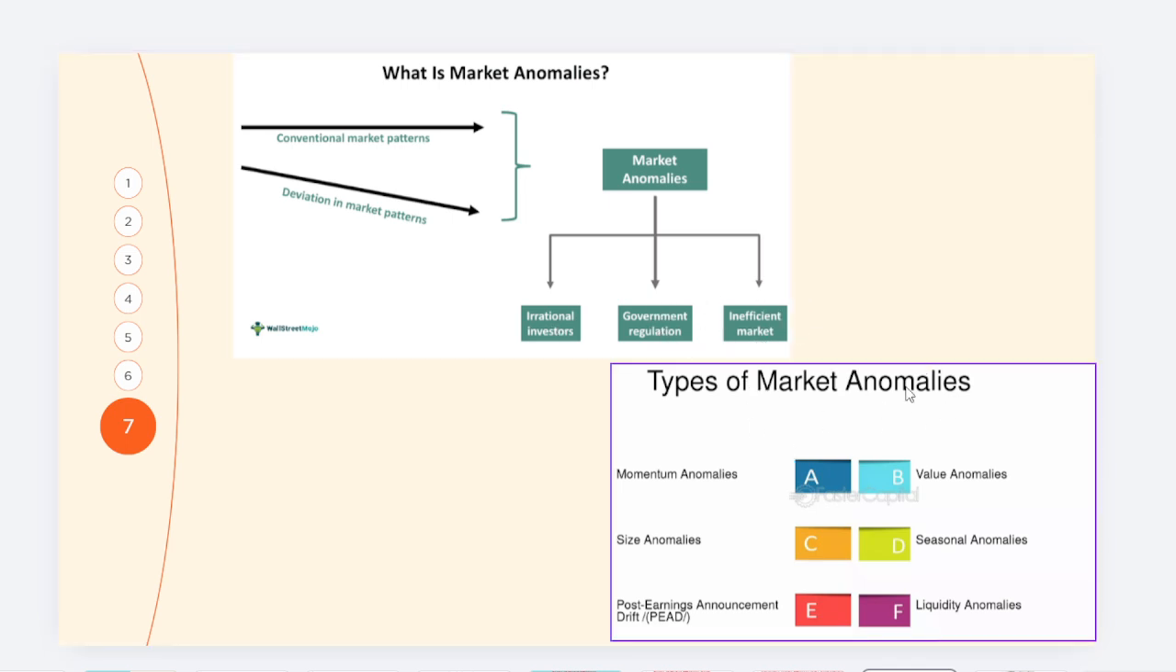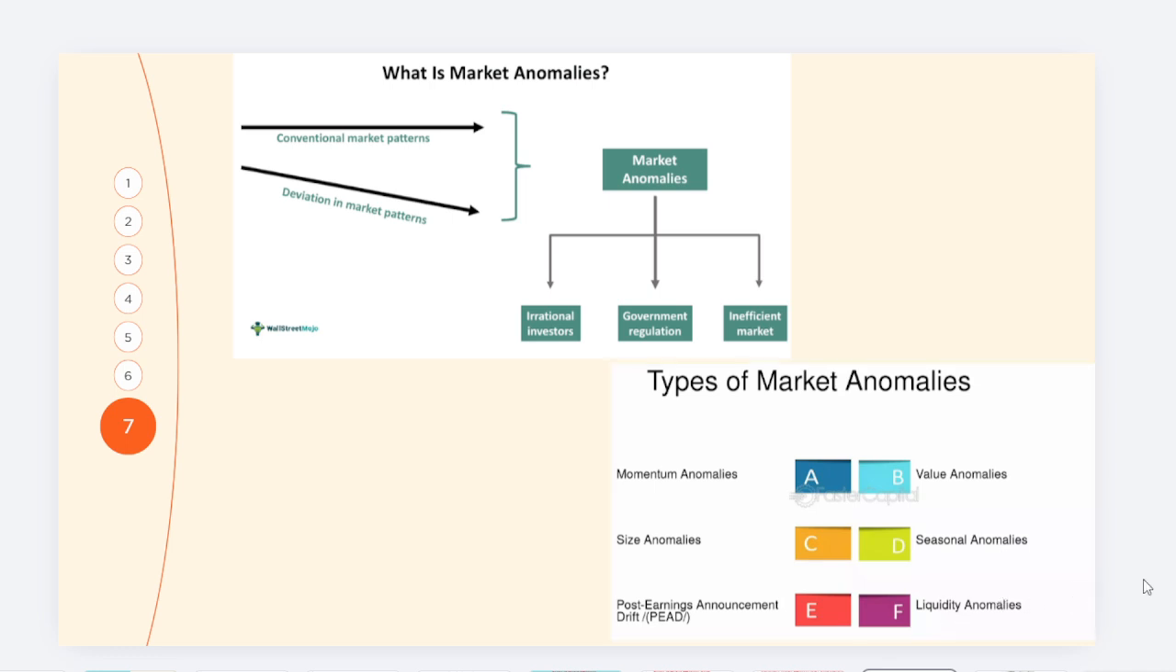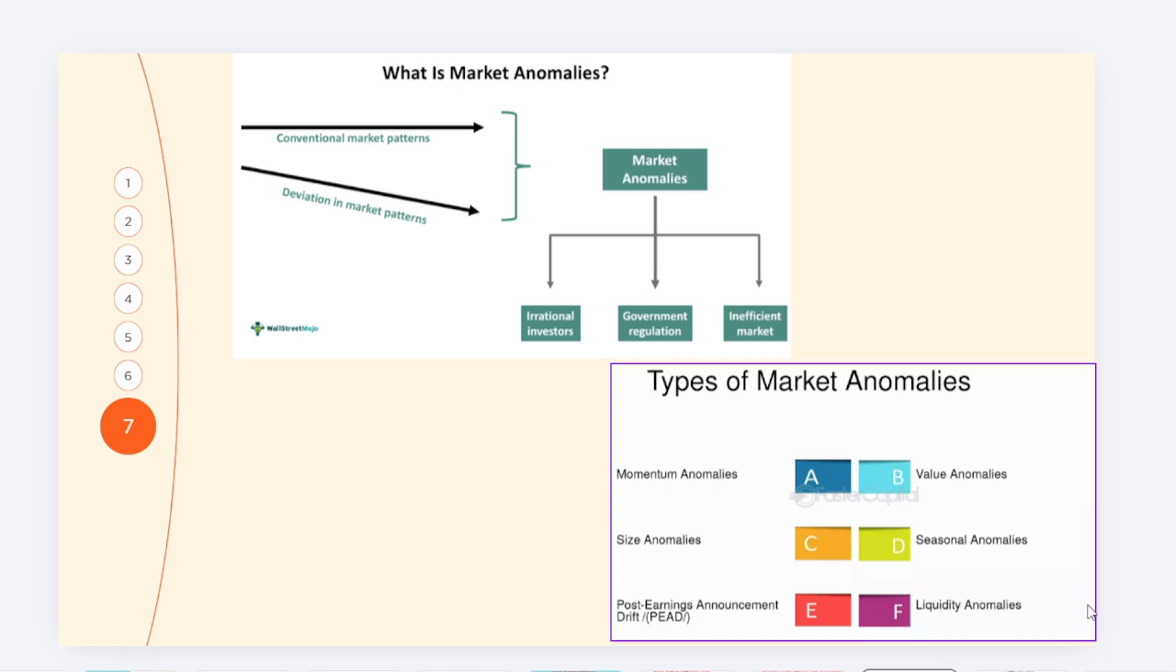The types of market anomalies are momentum, size, post earnings announcement drift, value anomalies, which concern the stock value, seasonal anomalies, liquidity, and so many other factors too which could influence the overall stock price behavior, friends.